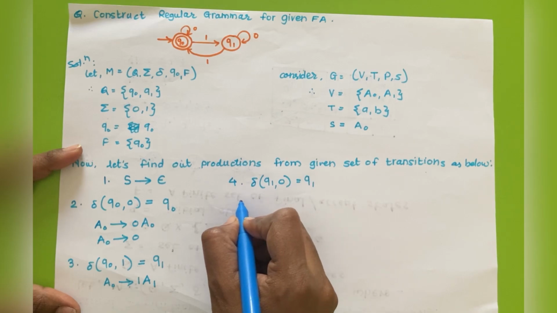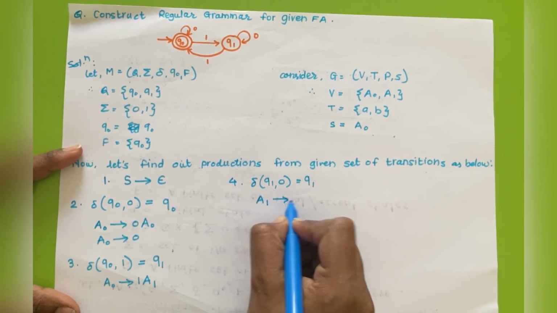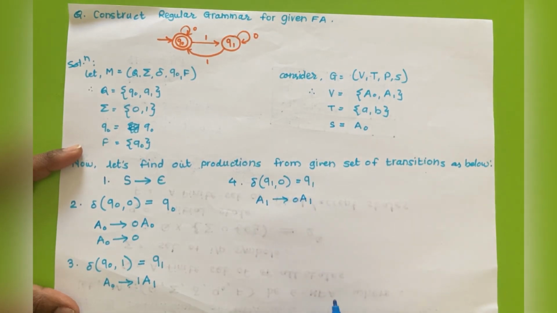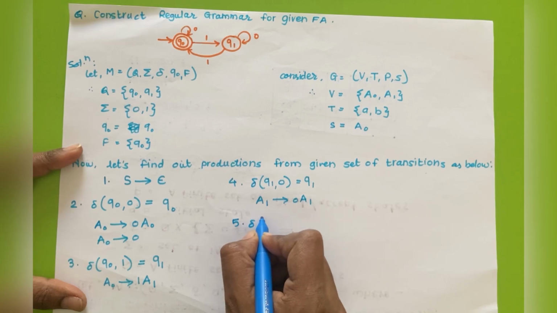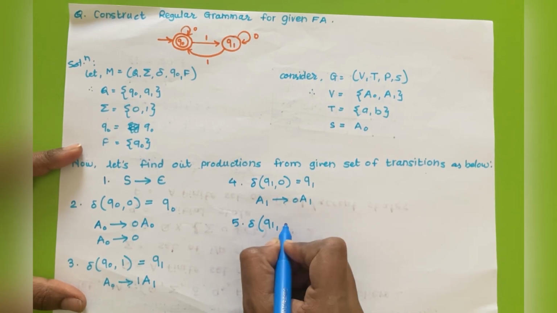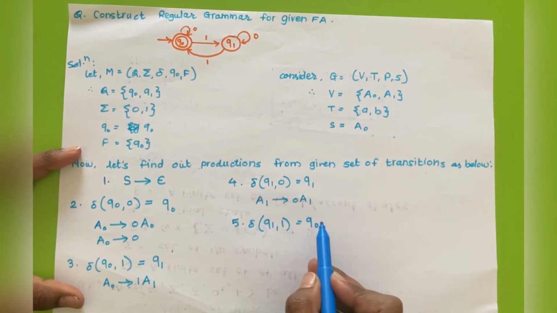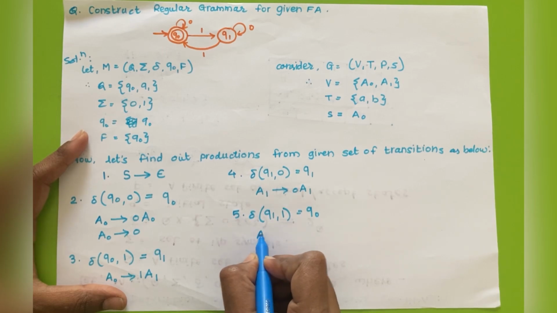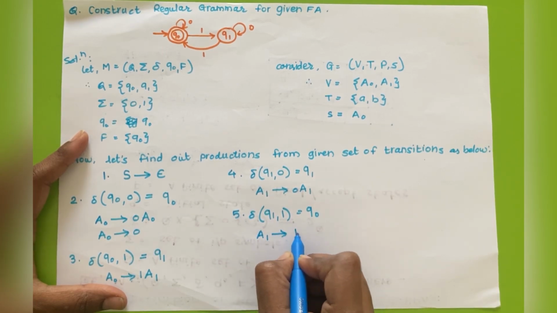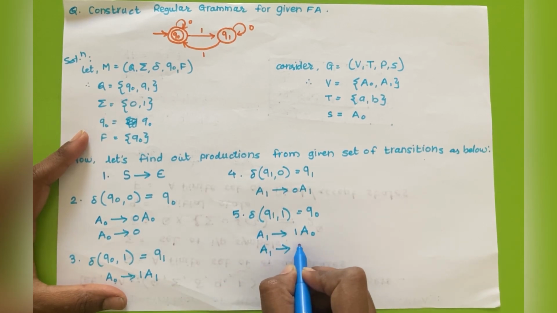So we have to add a single transition, that is single production, that is A1 tends to 0 A1, and last we have transition, that is delta of Q1, 1 is equal to Q0, and now Q0 is final state, so this will get converted into two productions, that is A1 tends to 1 A0 and A1 tends to 1.